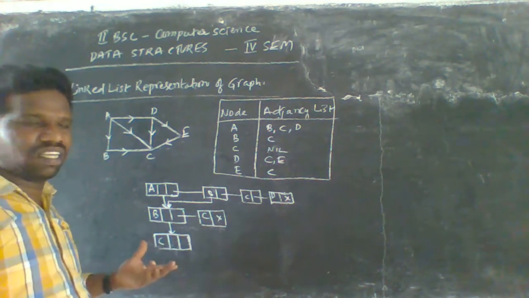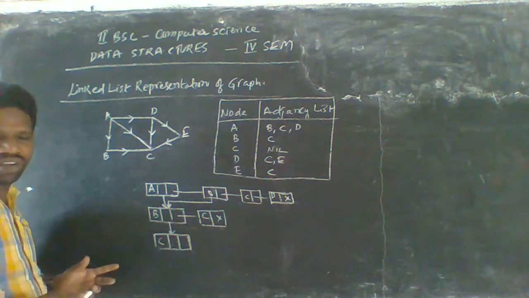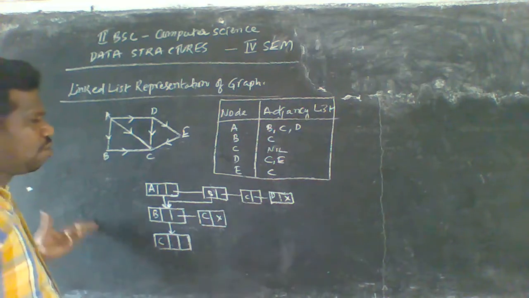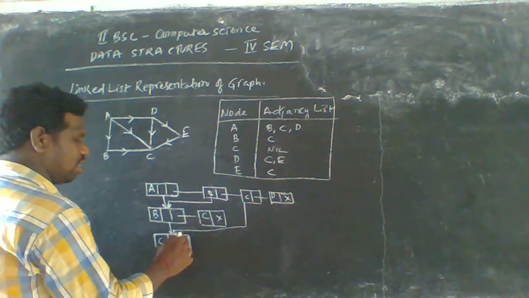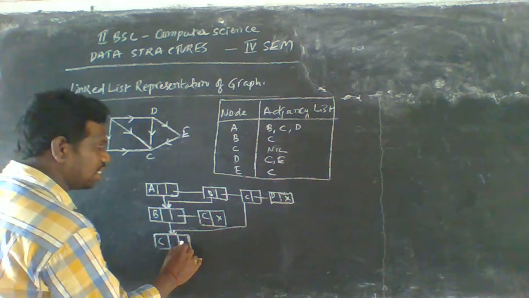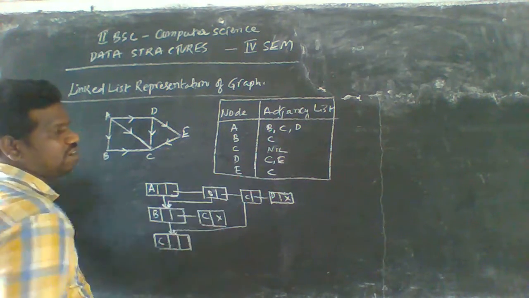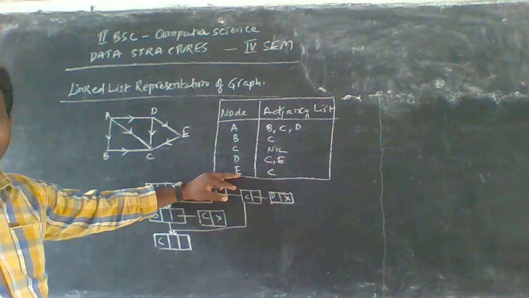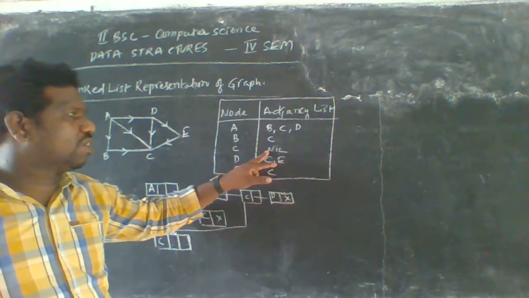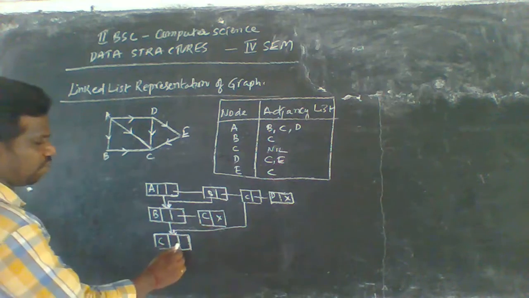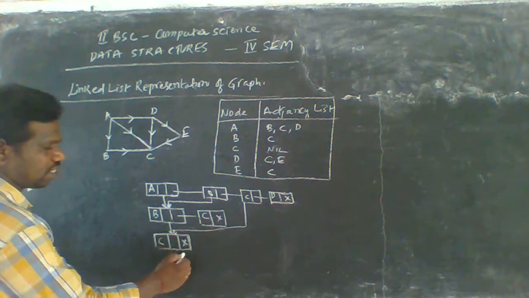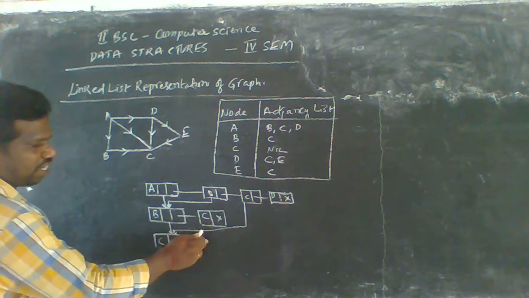So we have to take any one of these. C has null values, hence we should not represent any node here. So we simply use the null diagram, because it does not contain any nodes here.